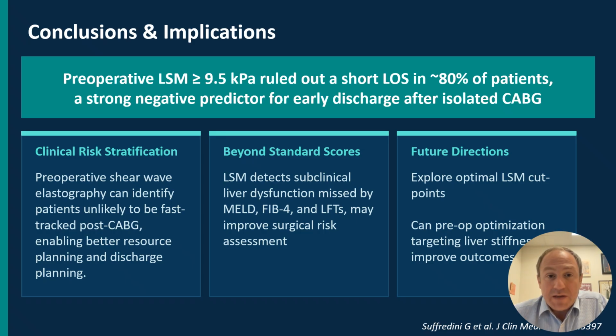We concluded that an elevated preoperative liver stiffness ruled out a short length of stay in 80% of patients, making it a strong negative predictor for early discharge after isolated CABG surgery. This may have implications for improved clinical risk stratification beyond standard scores, and it opens the question as to whether preoperative optimization targeting liver stiffness can improve outcomes.